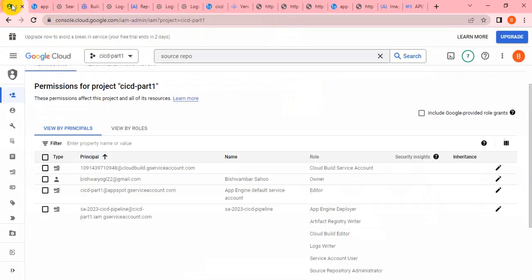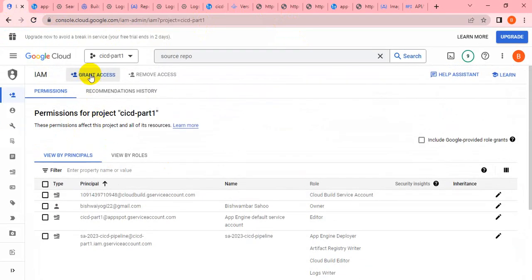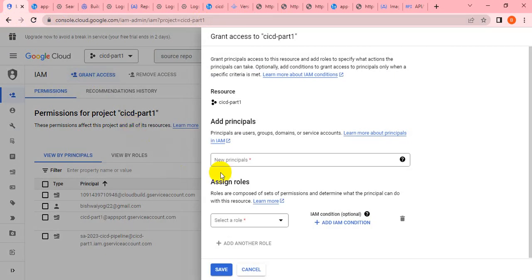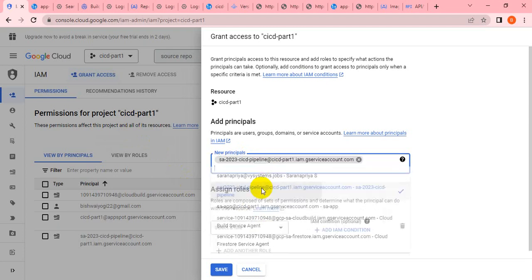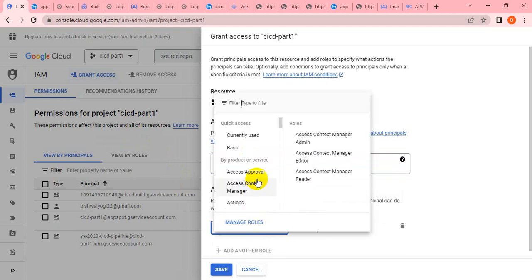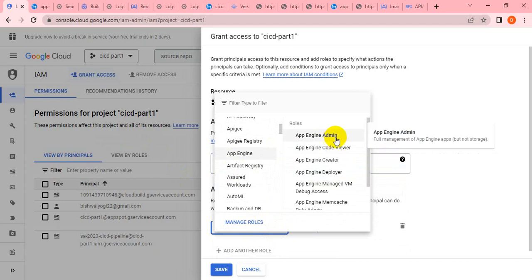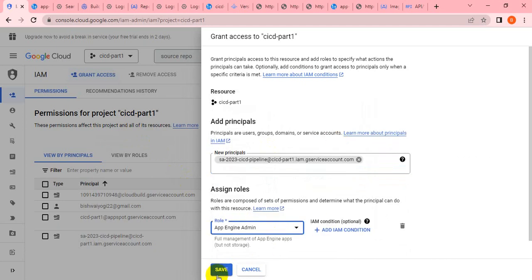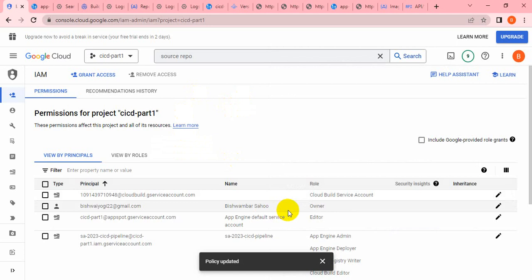So for now, I can provide the app engine admin role. This time I will give full access as app engine admin. Okay, let me save it. I think now the manual intervention is not required.